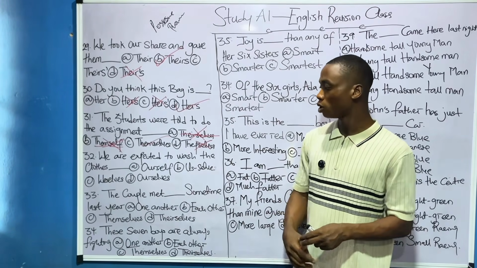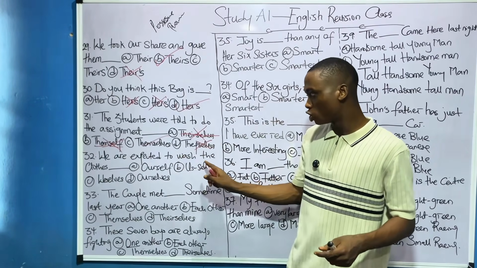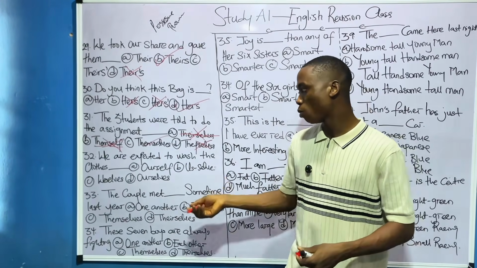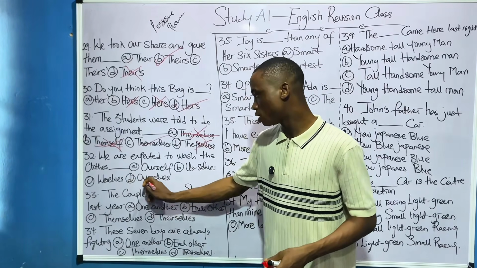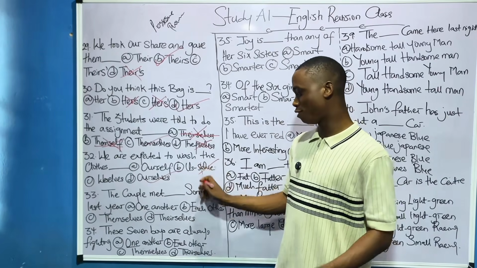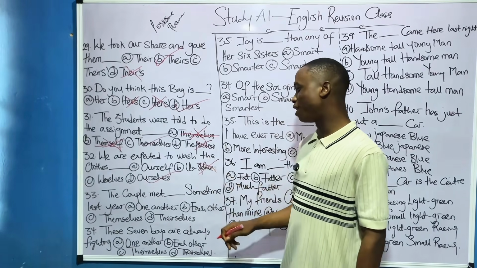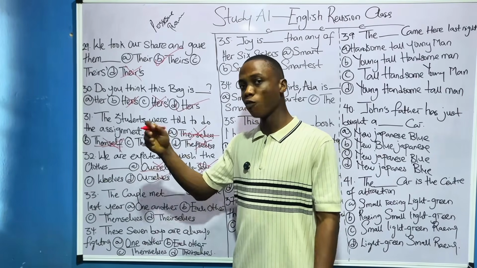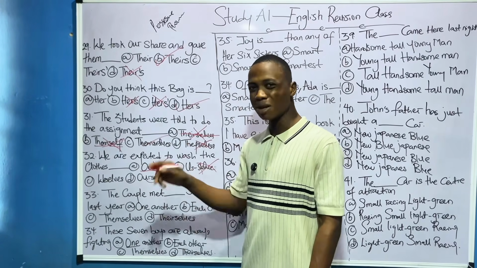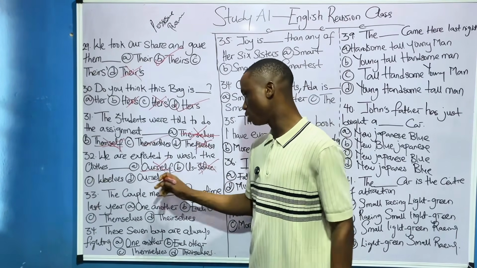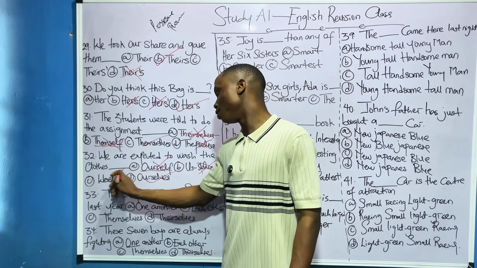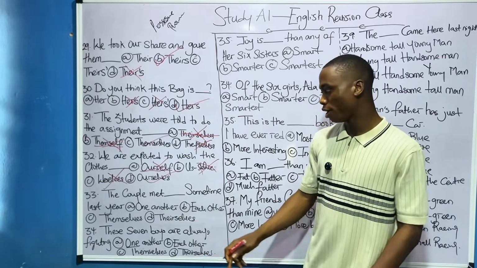Now, 32. We are expected to wash the clothes dash. Which one is the correct answer here? We are expected to wash the clothes ourselves. Or self, not correct. Ourself, not correct, because our is already talking about a lot of people, so self is talking about one person. You can see that the two do not make sense. These are not correct. Weselves, if you choose this one, oh my god. So this is very, very correct.